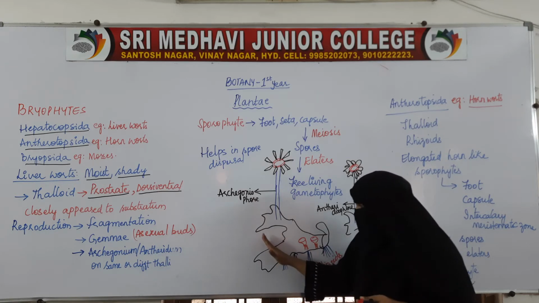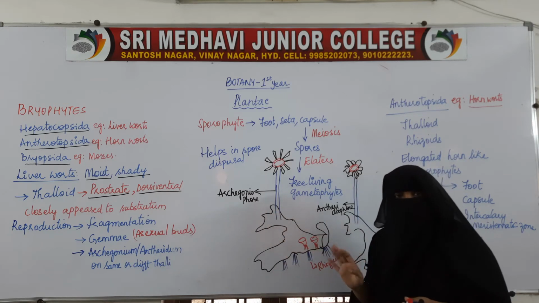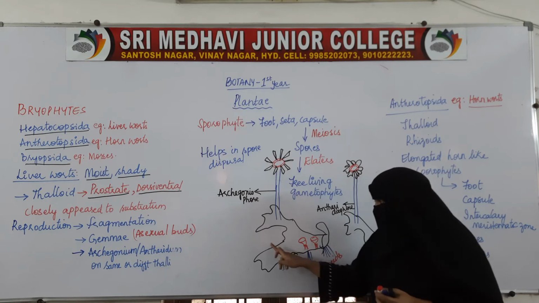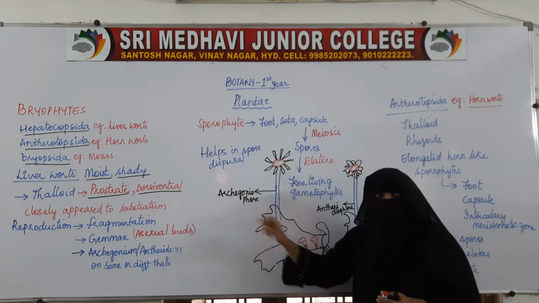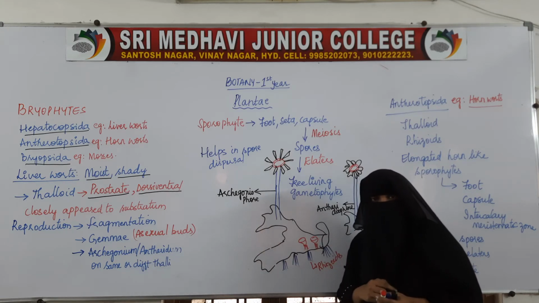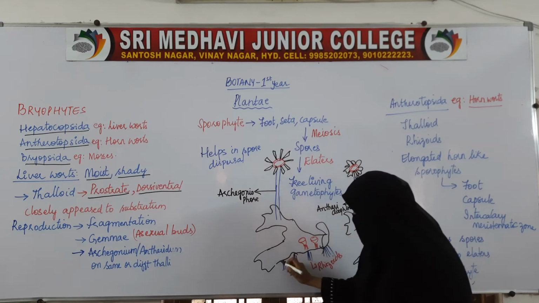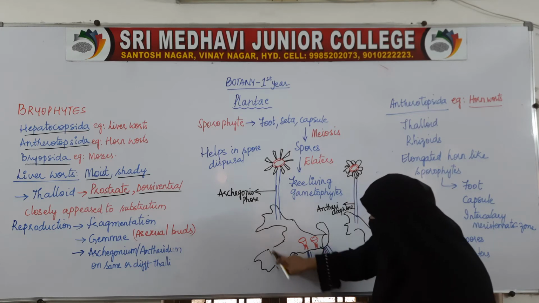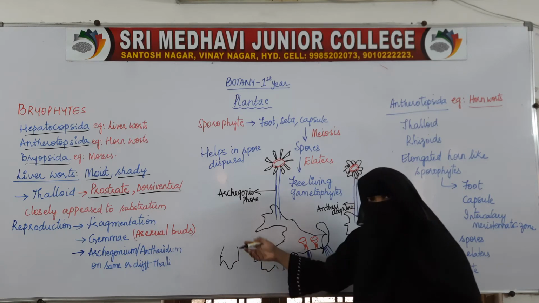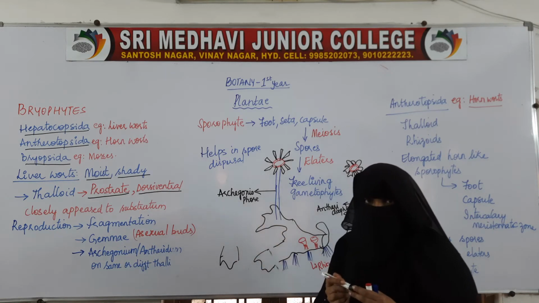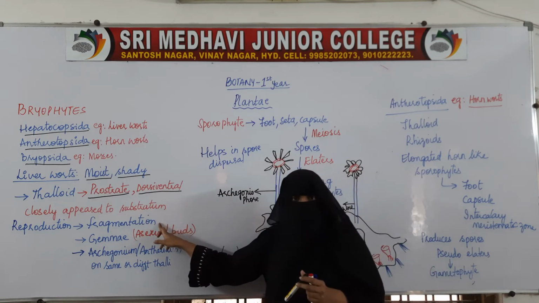Now, that is a part of the body, a part of the thallus, because this whole is thallus, not properly differentiated. So, a part of this thallus gets detached, and that detached part will again change into a new plant. For example, it was attached only. Now, a little part will be detached from the plant. This fragment will grow into a new plant. So, this is called fragmentation.